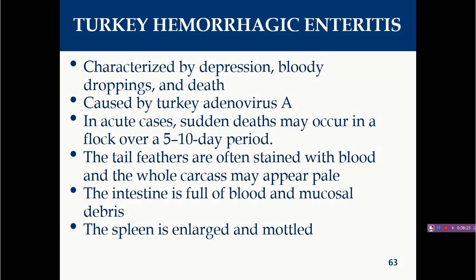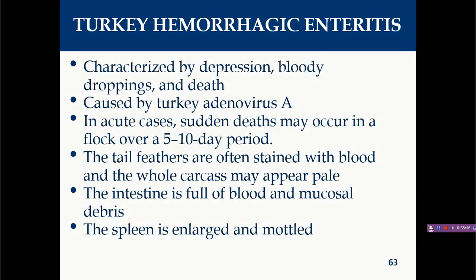They are characterized by depression, bloody droppings, and death. Definitely you will find bloody droppings because the name itself indicates hemorrhagic enteritis, right? So you will find hemorrhage and inflammation of the intestine. In acute cases, sudden death may occur in the flock over a 5 to 10 day period, and the tail feathers and the feathers around the vent are stained with blood.